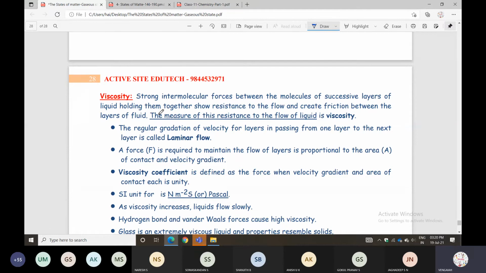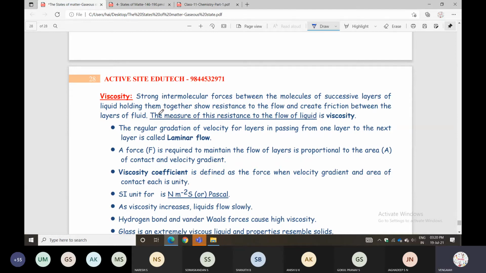So when the fluid moves between the layers, there will be friction. The measure of this resistance to the flow of liquid is called viscosity.